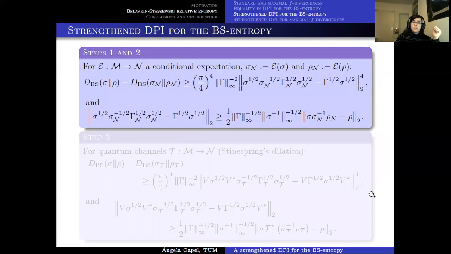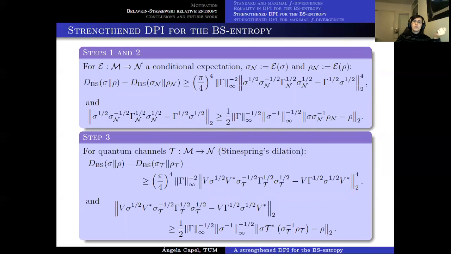And of course, after that, we had to lift our results to the case of quantum channels just by using Stinespring dilation. So for the first bound, we found an analogous bound, which shows here the presence of V and V star, where V is the isometry that appears in the statement of Stinespring's theorem. And in a second step, we just lower bounded this quantity by the analogous quantity shown before, now with the usual BS recovery condition for any quantum channel. So this is what we did for the BS entropy.